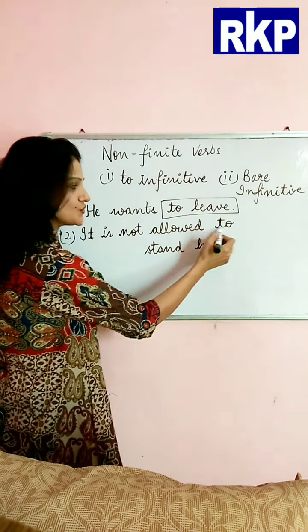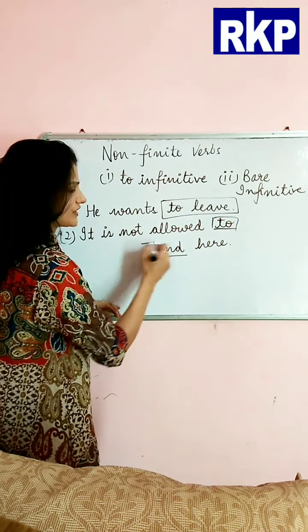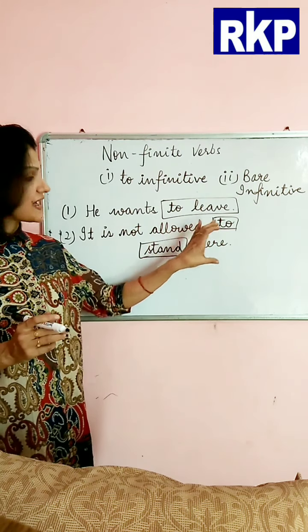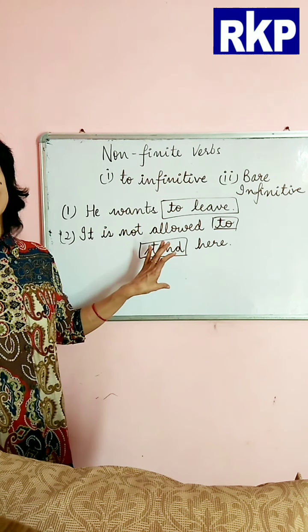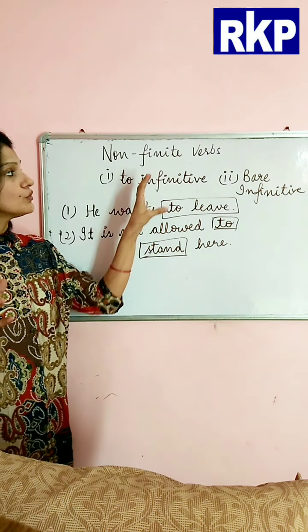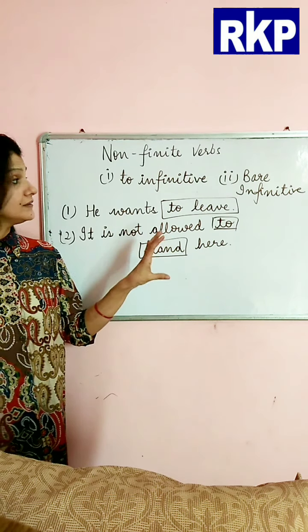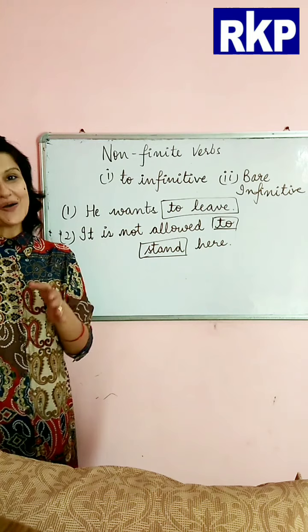Okay, to stand, this is not allowed. Now you can see this is to infinitive and it is working as the object in the sentence. Okay, so I hope you have understood how to infinitive is used in sentences as subject and object.